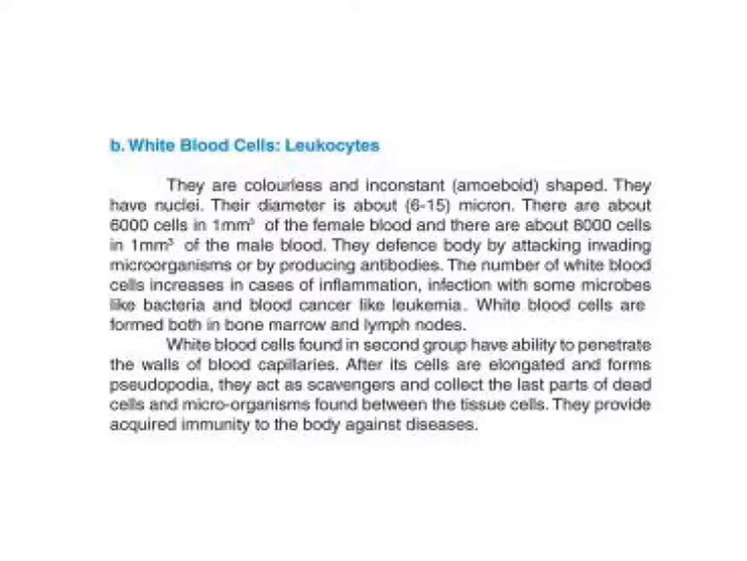White blood cells are found in two groups. They have the ability to penetrate the walls of blood capillaries after the cells are elongated and form pseudopodia like an amoeba. They act as scavengers and collect the remains of dead cells and microorganisms found between the tissue cells. They provide acquired immunity to the body against disease.